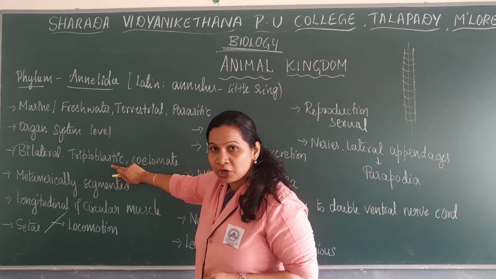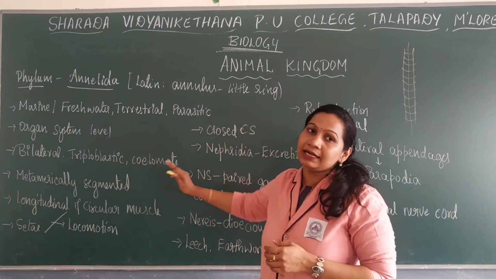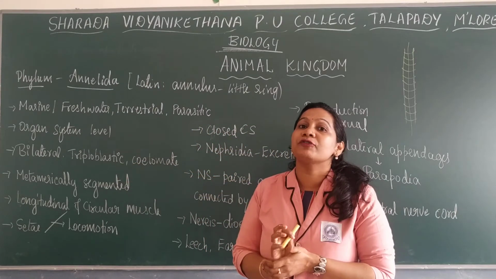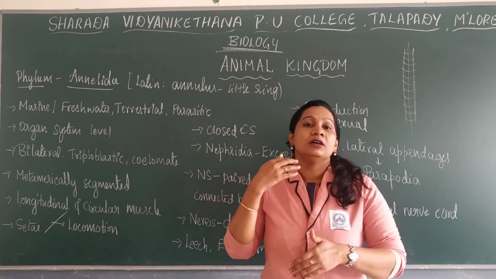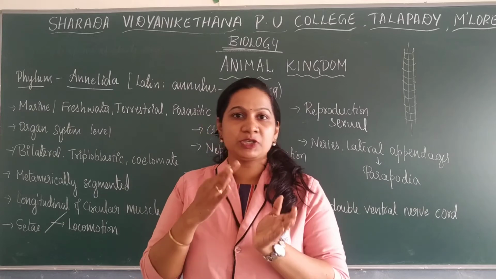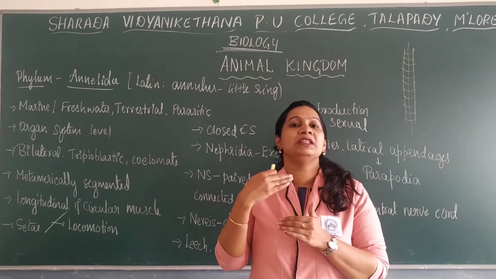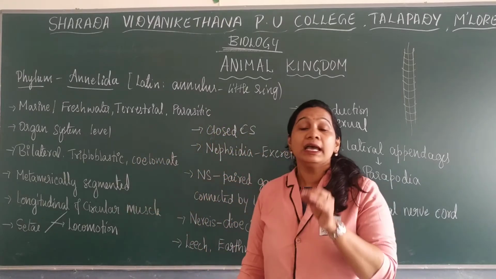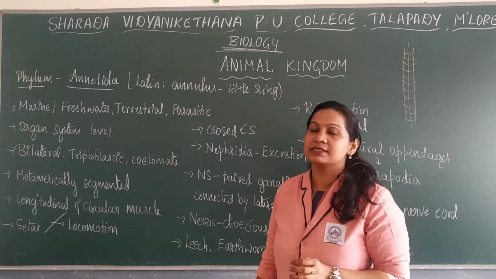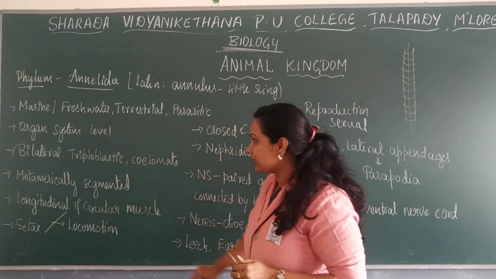They have three germinal layers, which refers to triploblastic, and there is a presence of a body cavity between the ectoderm and endoderm, in the mesoderm layer, or between the body wall as well as the gut, and that refers to the coelom. These organisms are coelomates and metamerically segmented.